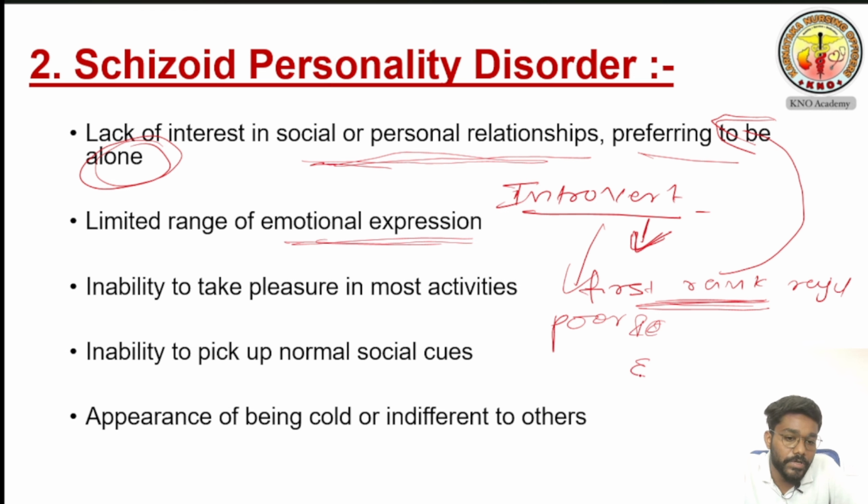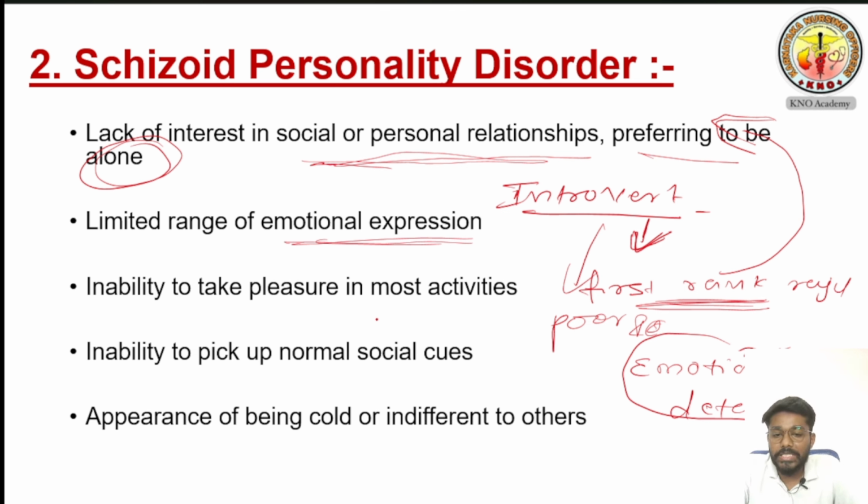For that, one word will be there, that is emotional detachment. He is completely detached. He doesn't want to show any emotions for anybody. That is emotional detachment. This is a very important line to remember. Then, inability to take pleasure in most activities. He never feels happiness in anything.